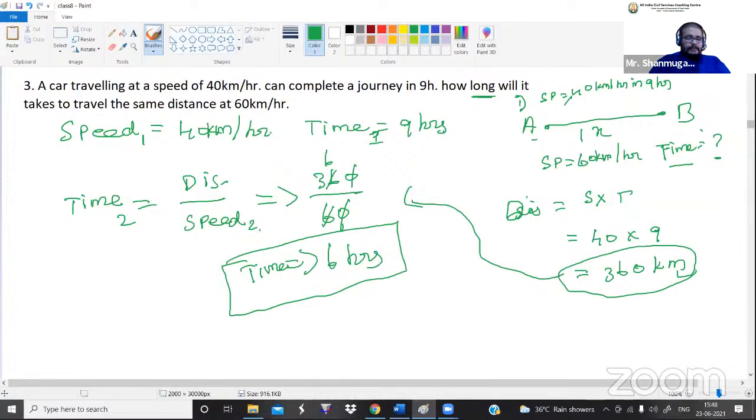Okay, guys, listen here. If you are approaching this kind of problem in time and distance, not only this problem, for all the problems, first you have to look for what they are asking us to calculate. Okay, so they are asking us to calculate the time value. If you want to calculate the time value, we should know the distance value and the speed value.